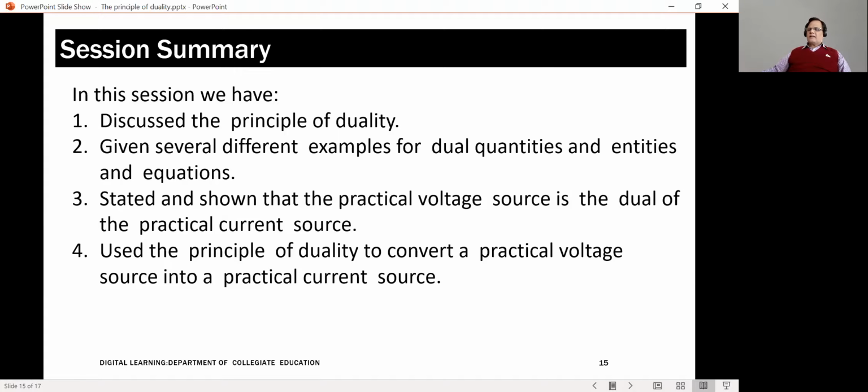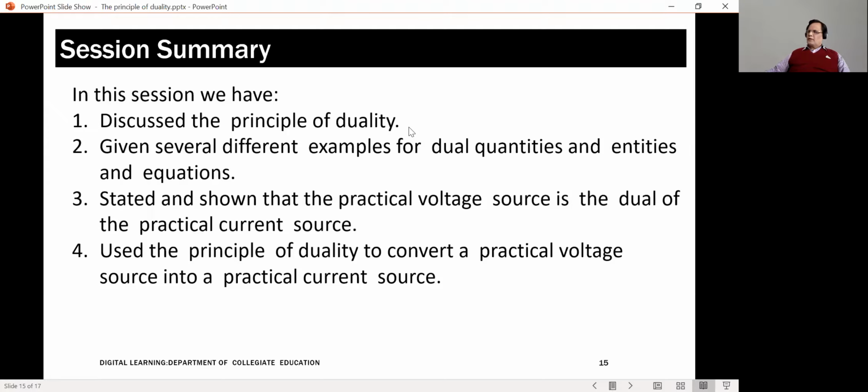We have given several examples of quantities that are duals in the sense of being inverses of each other. We have shown that there are several equations in physics which have duals.